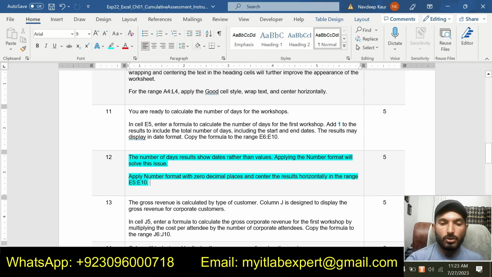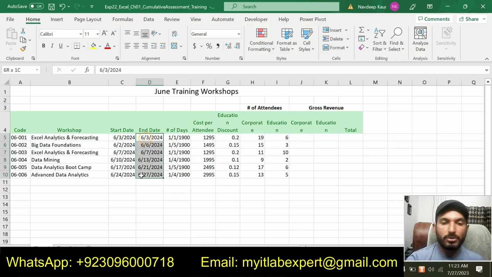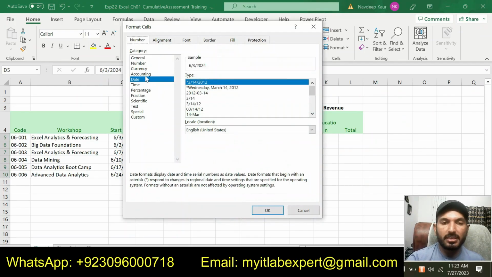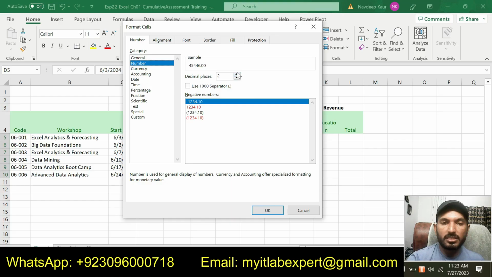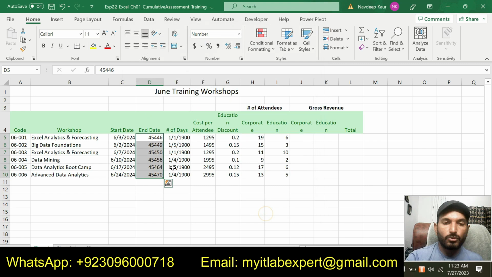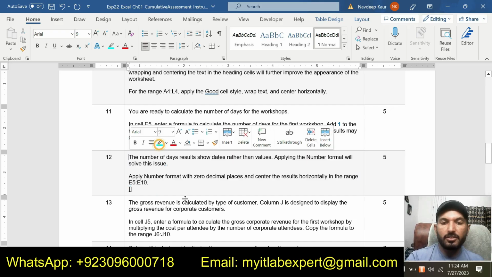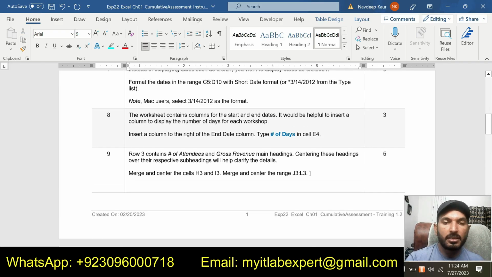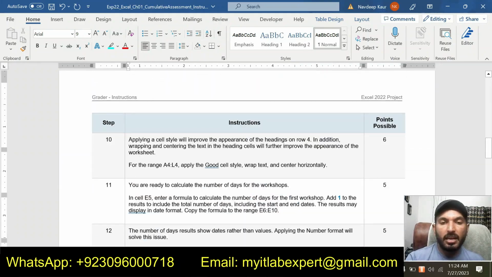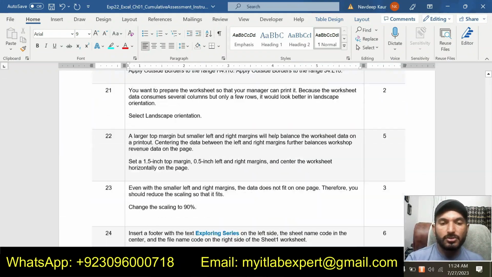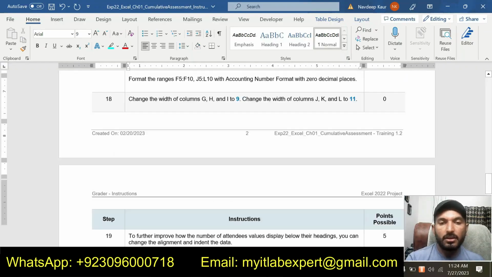So I will select the range, that is E5 up to E10, and we are supposed to apply the number format with 0 decimal places. So we got the result for this one. So we have solved step number 12. So basically I have solved 12 complete steps in this assignment. I have done each and everything in these 12 steps and total steps are 26.